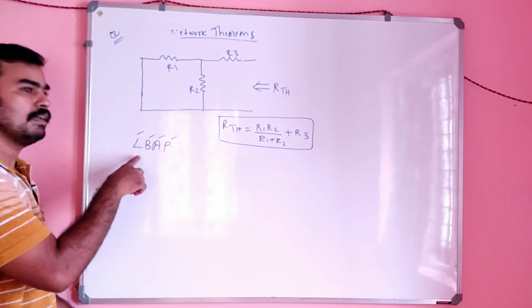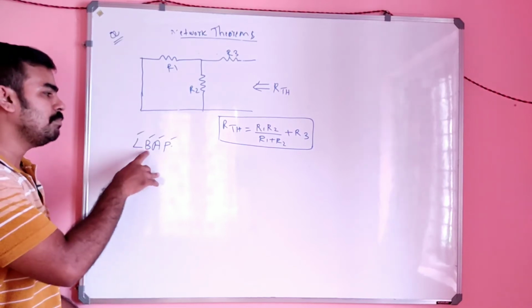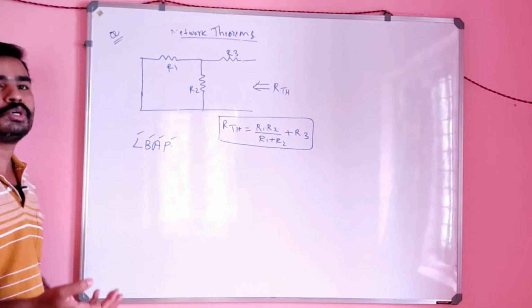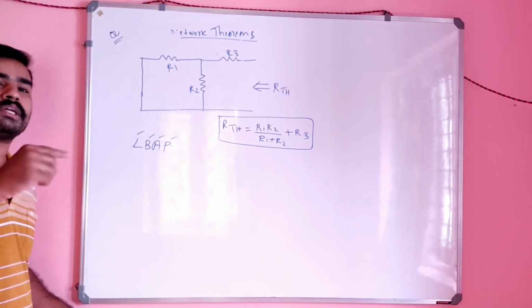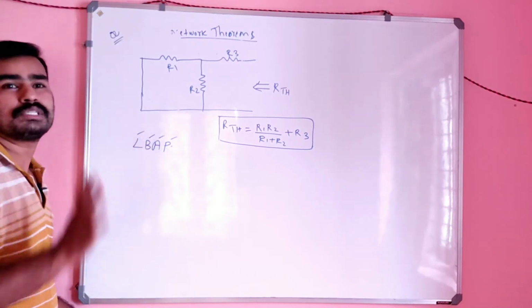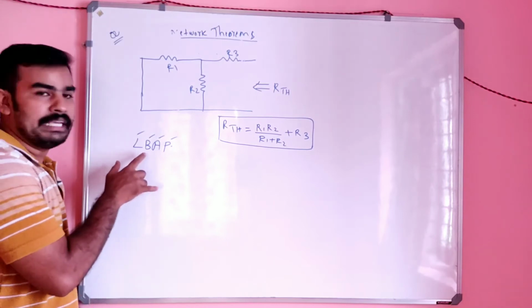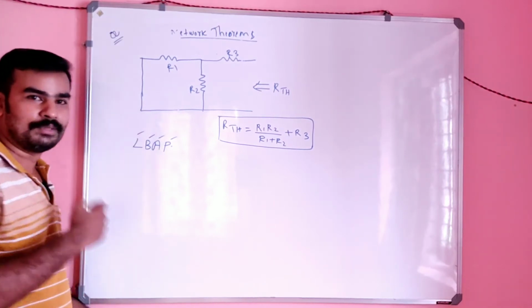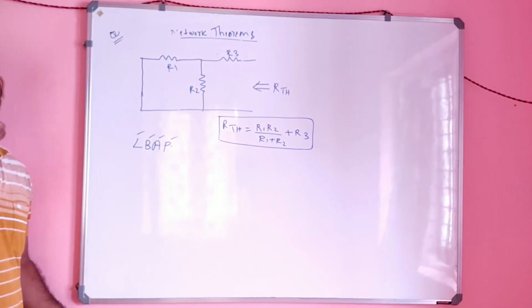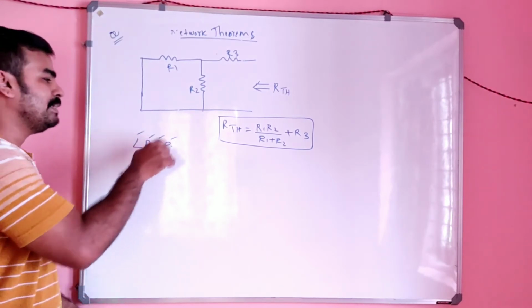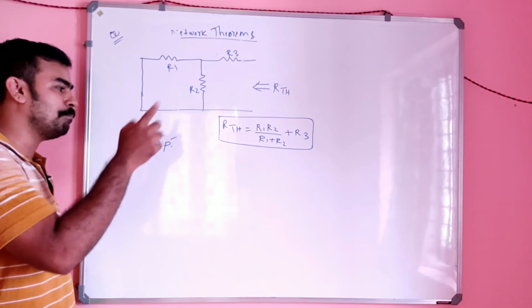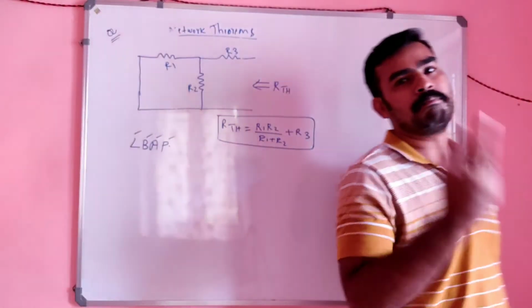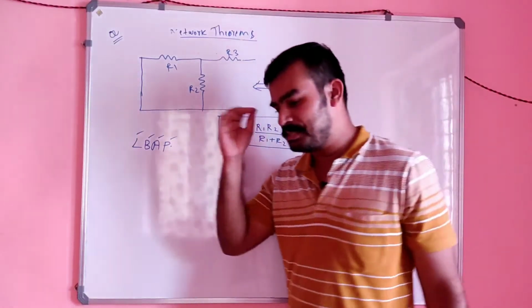There may be non-linear, there may be unilateral, there may be active. Which are you going to tick? It is of course active. So it can be applicable for linear, bilateral, active and passive circuits. Is it clear? So LBAP is the technique to remember this.